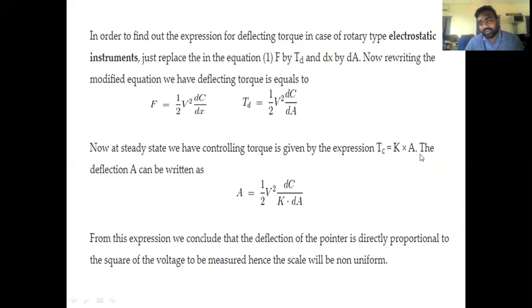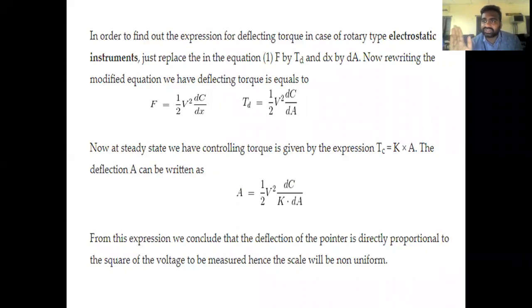At an equilibrium, in MI instruments we did the same, in the PMMC instrument we did the same. That means at an equilibrium condition, whenever the instrument measures the maximum magnitude value, let us say the electrostatic voltmeter has to measure 600 volts. It travels from 0 at the initial position and reaches 600 volts. At 600 volts, what will happen? That 600 volts is the voltage which has to be read by the electrostatic voltmeter.